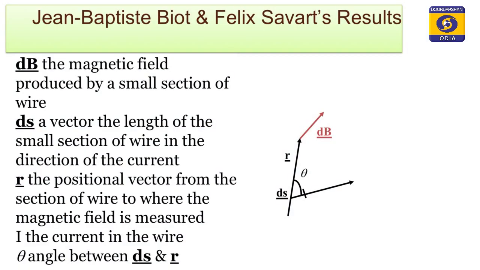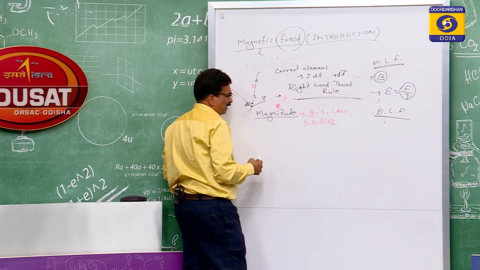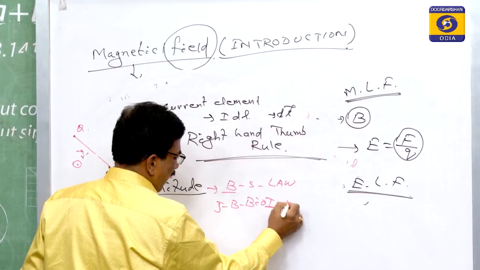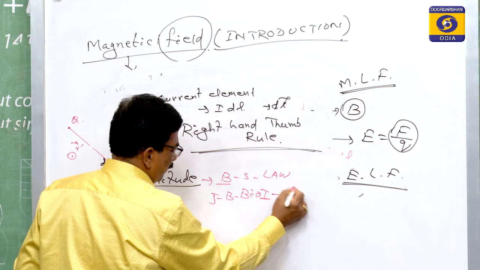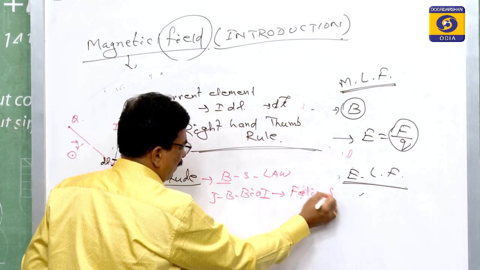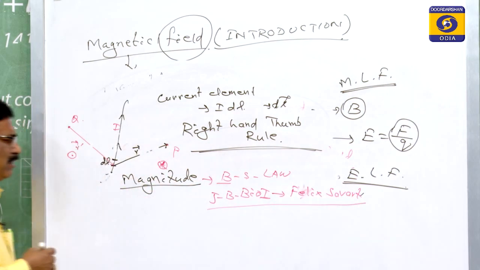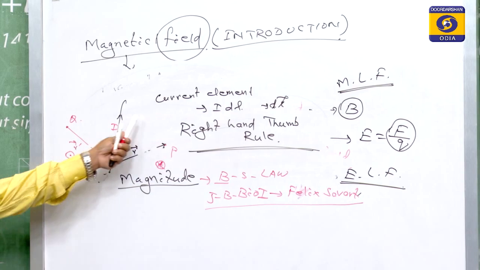The name comes from two persons, Jean-Baptiste Biot and Felix Savart, and they gave the magnitude of the magnetic field.